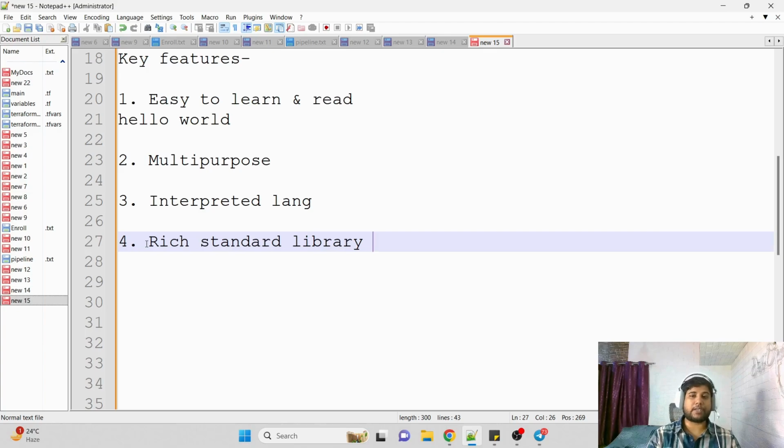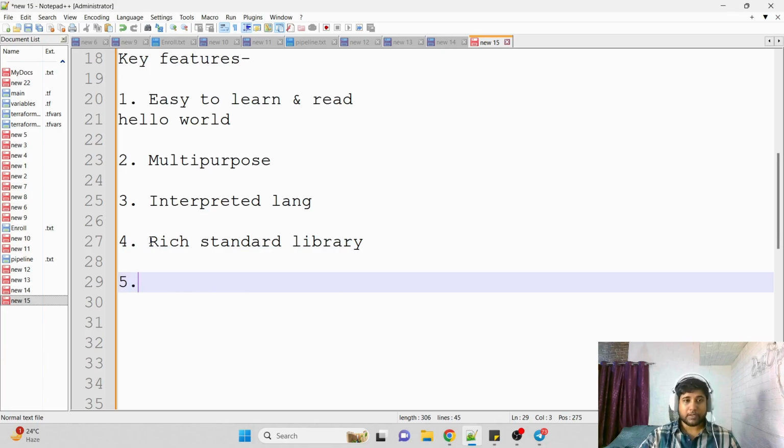These packages or libraries are actually pre-written source code which performs a specific kind of task, and Python is filled with that kind of libraries and packages. So if you want to perform a specific task, you can just fetch a library or package of Python and use it, and that makes it very much easier. That is why we say Python has a rich standard library.